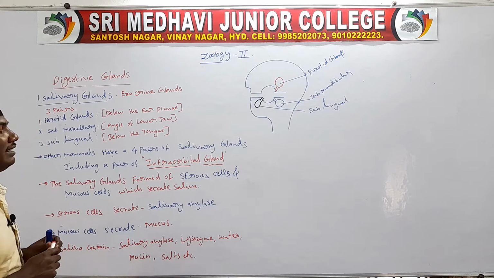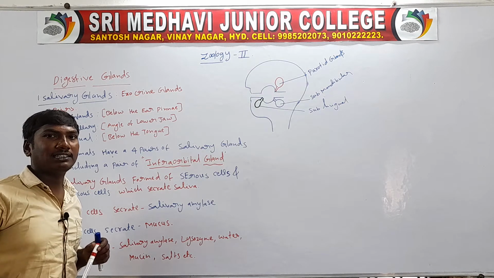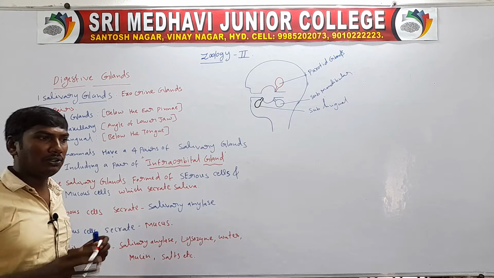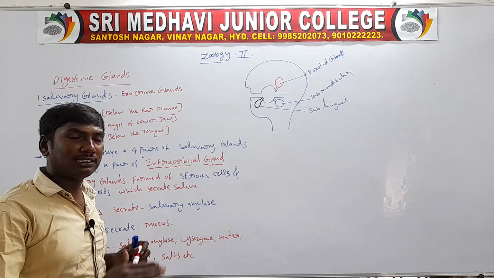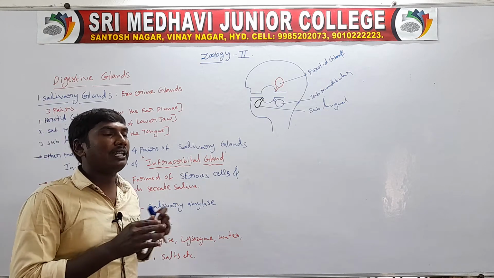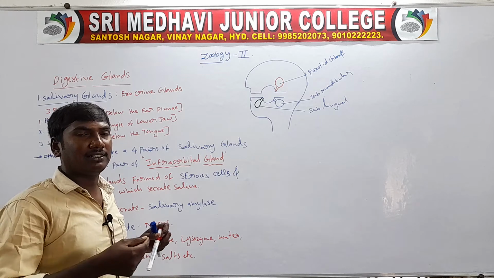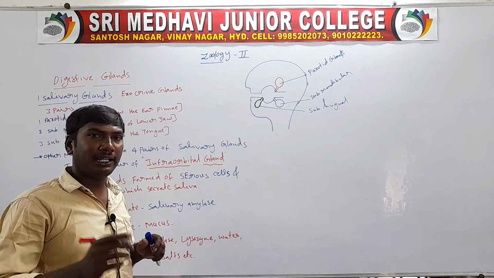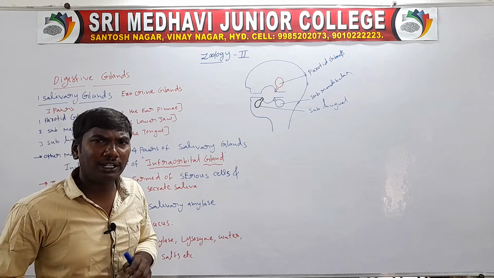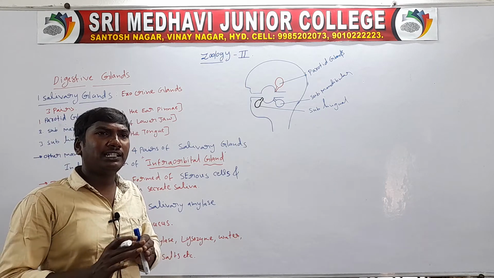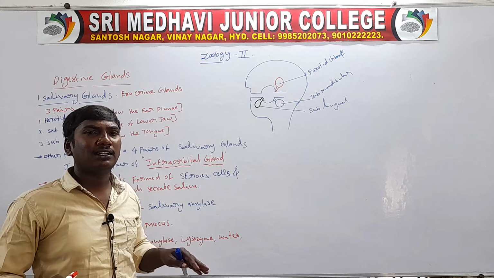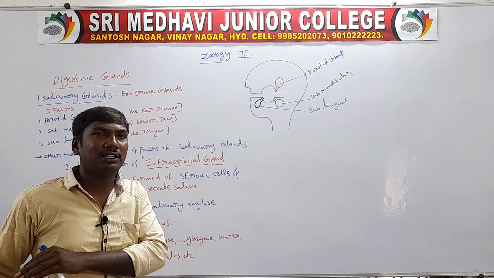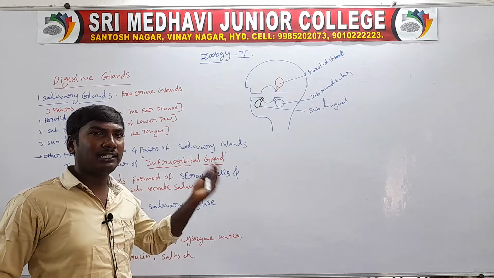Salivary glands are the exocrine glands. You know, glands are of two types, exocrine glands and endocrine glands. Exocrine means the gland has ducts present. Endocrine glands have no ducts, they are absent of ducts. Ductless glands are endocrine glands, and glands with ducts are exocrine glands.